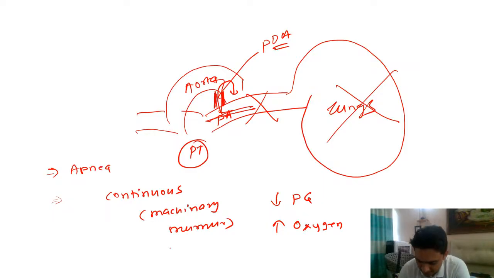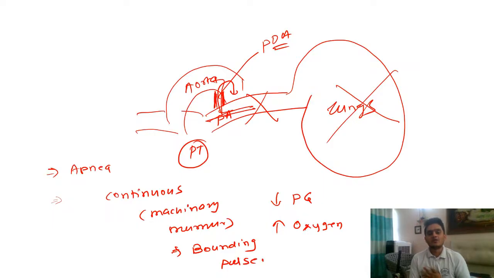Okay? And you have a bounding pulse because the blood is being stolen from the aorta. So you have a bounding pulse, you have a continuous machinery murmur, and you have apnea. And remember, the PDA is commonly seen in preterms.